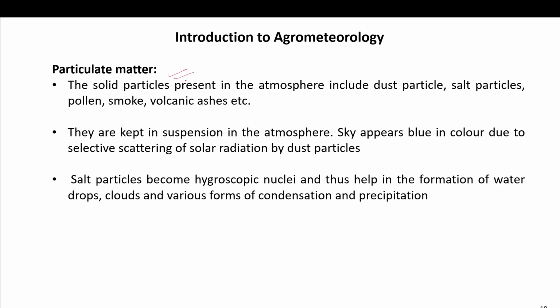Particulate matter. The solid particles present in the atmosphere include dust particles, salt particles, pollen grains, smoke, and volcanic ashes. All these constitute the particulate matter of the atmosphere, and they are kept in suspension in the atmosphere. The sky appears blue in color due to the selective scattering of solar radiation by the dust particles. So the dust particles scatter the light, and that gives you the blue color.